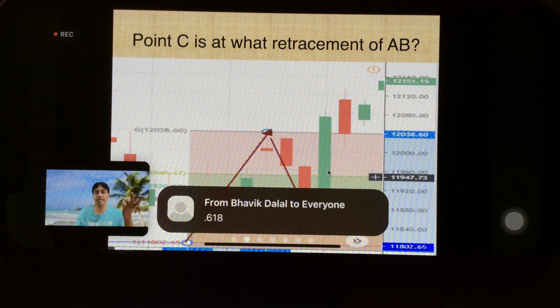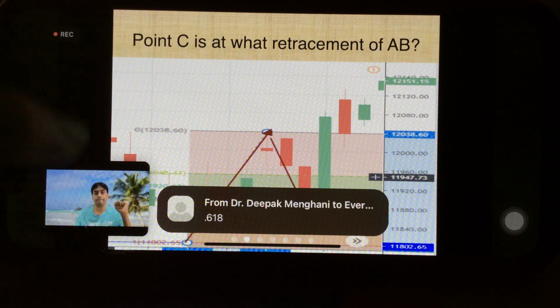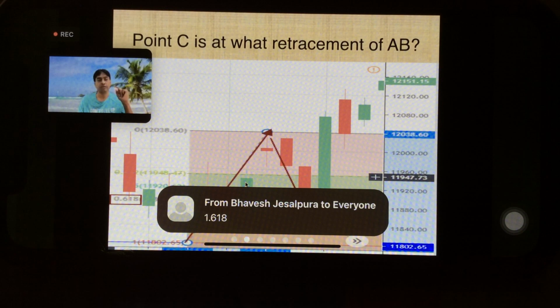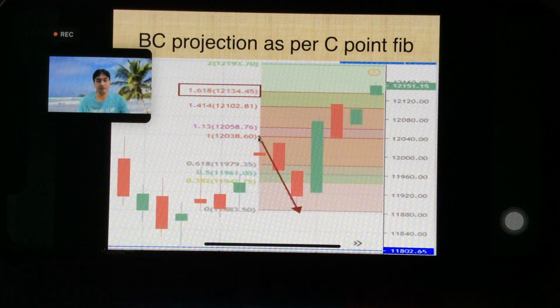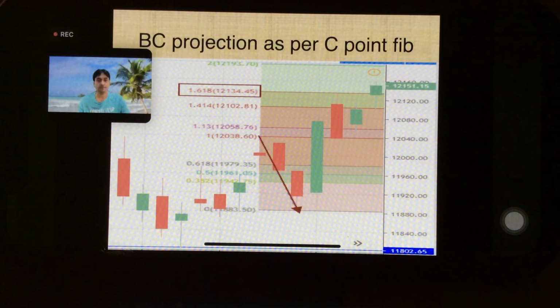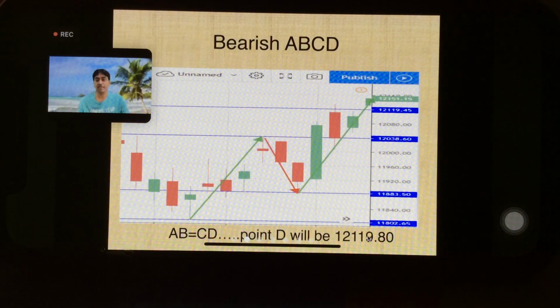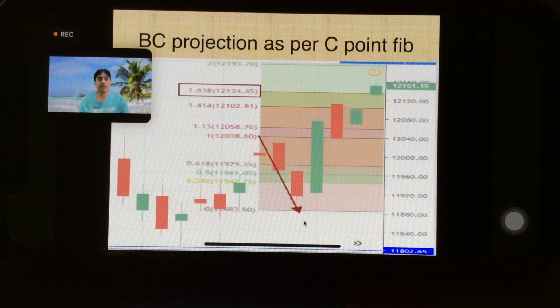So what will be the D point as per BC projection? 1.61. So we have to delete this and proceed further and draw Fibonacci from B to C. And 1.61 is 12134. So what are our levels? One is the CRZ or D point at 12134 and the other is 12119.